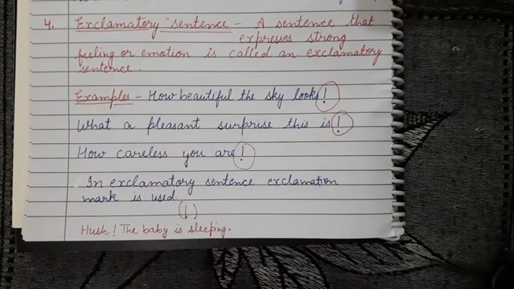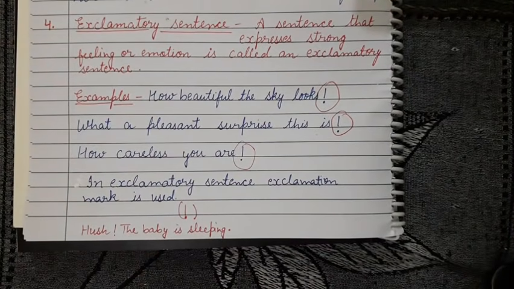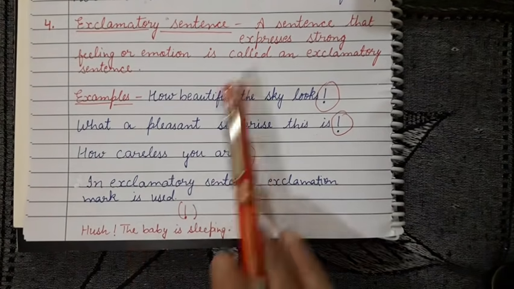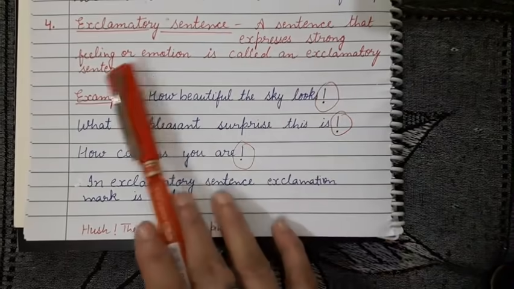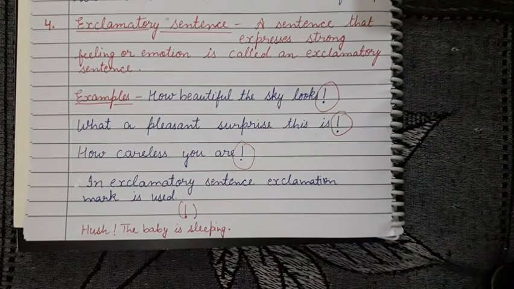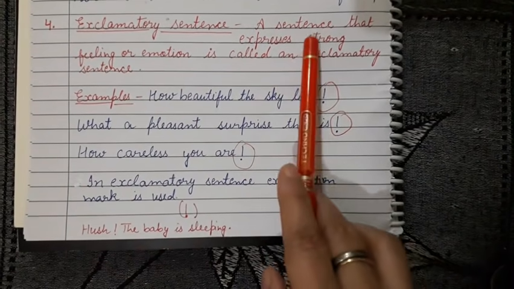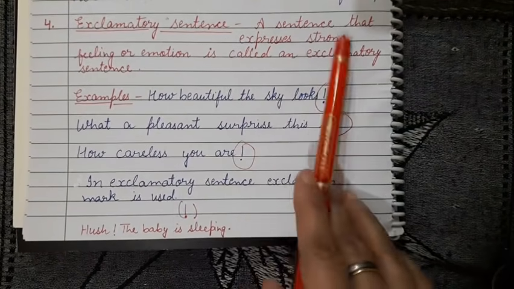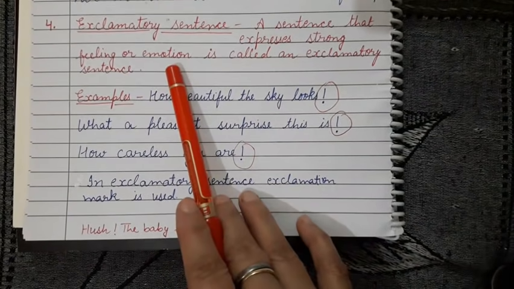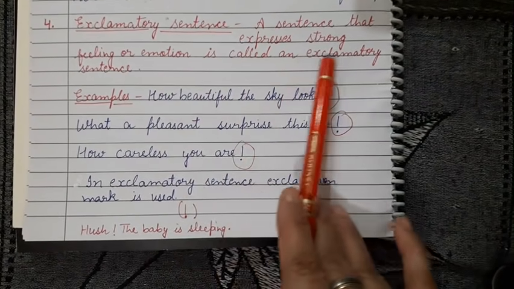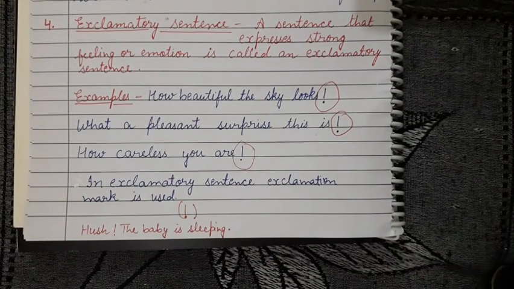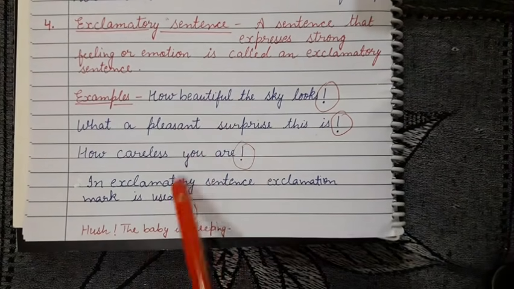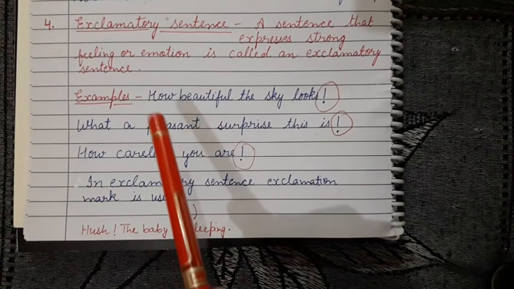Now the last one is the exclamatory sentence. I have written here, you can see, a sentence that expresses strong feeling or emotion is called an exclamatory sentence. Here are some examples I have written.